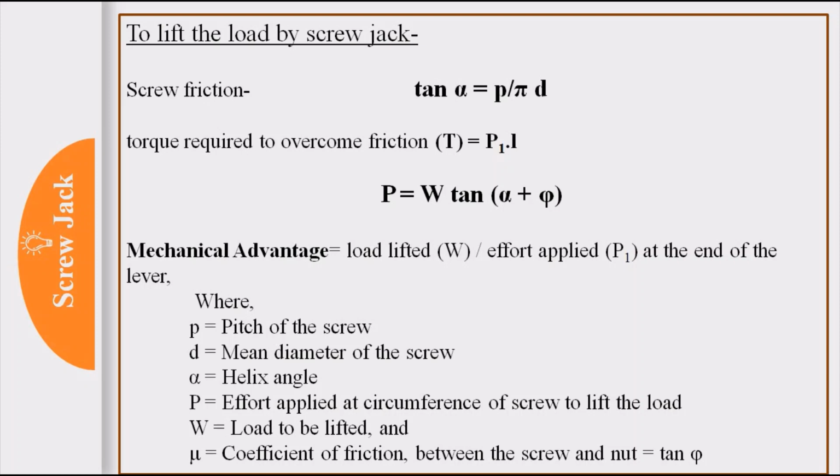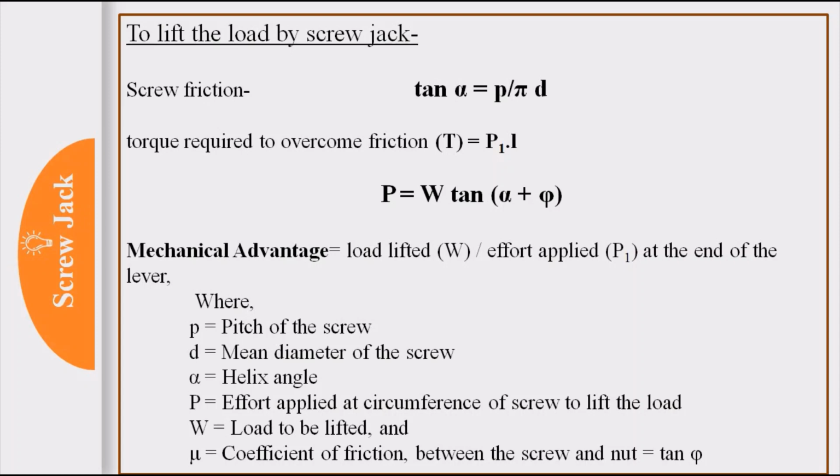So based on this screw jack there are different formulas. In the first case, when we want to lift the load by the screw jack, we know that screw friction is given by the formula tan alpha is equal to small p upon pi d, where p is the pitch of the screw. Again, the torque required to overcome the friction is P1 force into the perpendicular distance, that is L, the length of the lever,